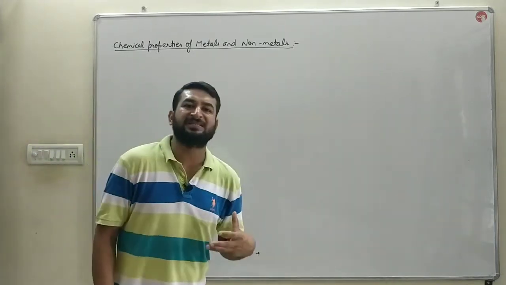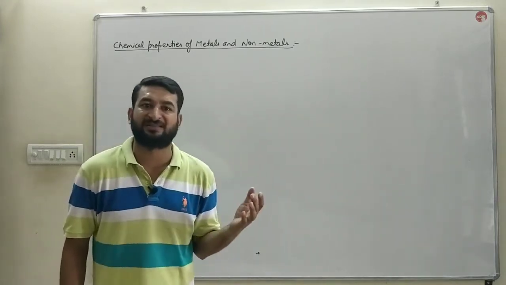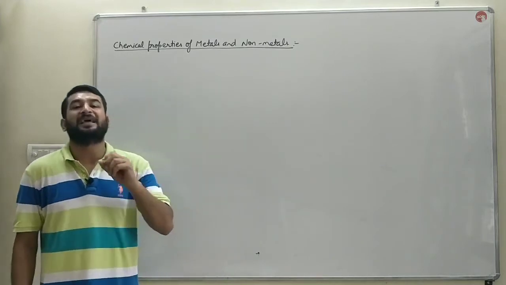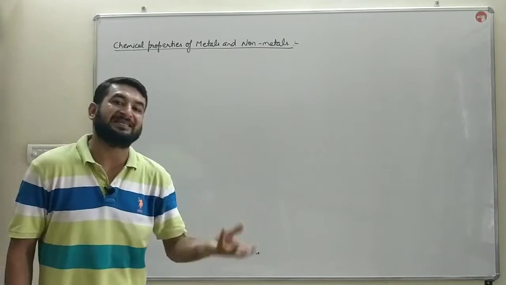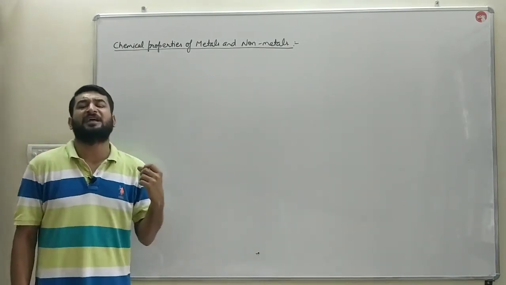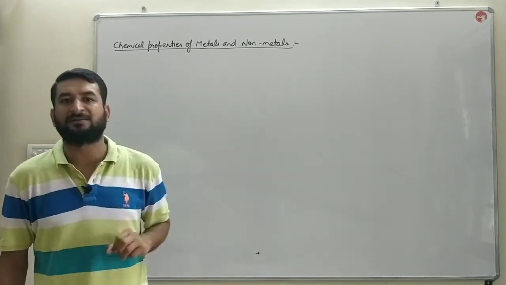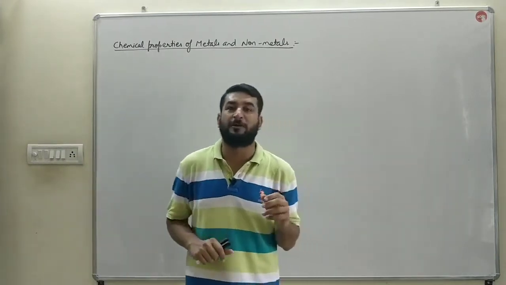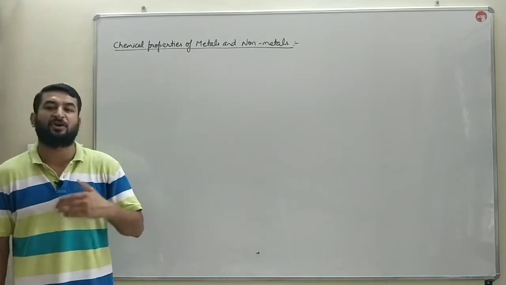Elements are the substances which cannot be split up into simpler substances by usual chemical methods like heating, by passing electricity or by applying light. Those are referred to as elements. Elements are further classified into three forms: metals, non-metals and metalloids. Then we discuss a very important topic, the physical properties difference between metals and non-metals.